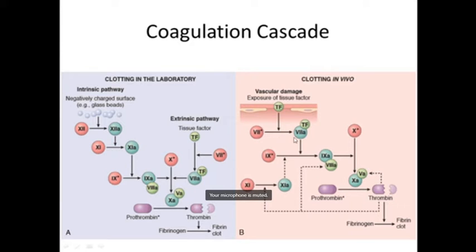Factor 8 and this tissue factor will act as a cofactor. In combination, this complex will activate factor 9, and factor 9A along with activated factor 8 will cause activation of factor 10, and factor 10 along with activated factor 5 will lead to the conversion of prothrombin to thrombin, which will convert fibrinogen to a fibrin clot. So this is how tissue factor causes the formation of fibrin.